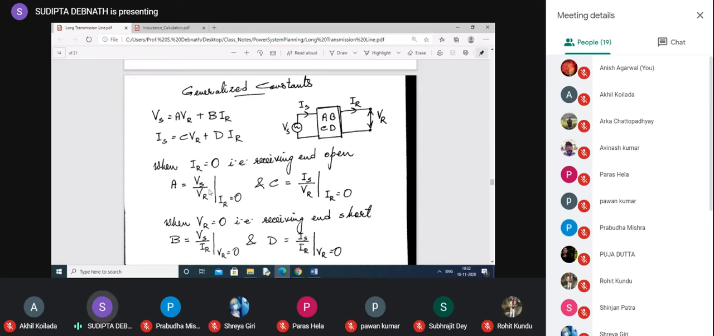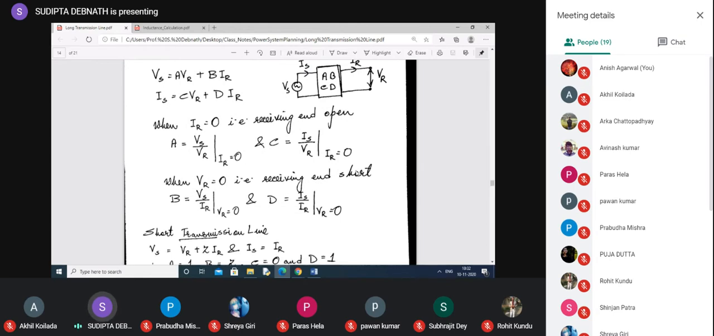So, you know that A and D are unitless. And what is the unit for C? Unit for C is mho or Siemens. Unit for B is actually ohms. Okay, you can easily find out from these values. Now, from these equations, you may be asked to find out ABCD parameters for short transmission lines and any method for medium transmission line.